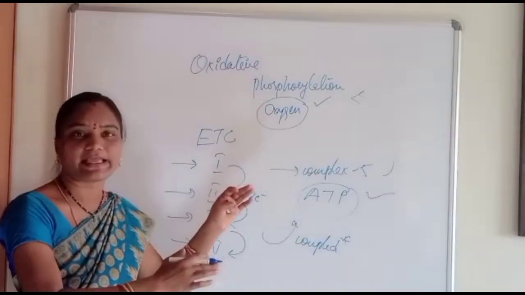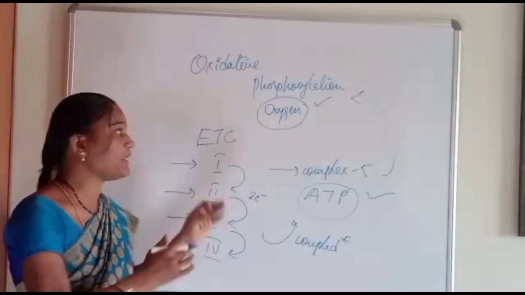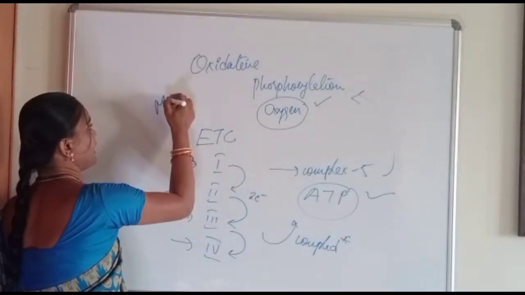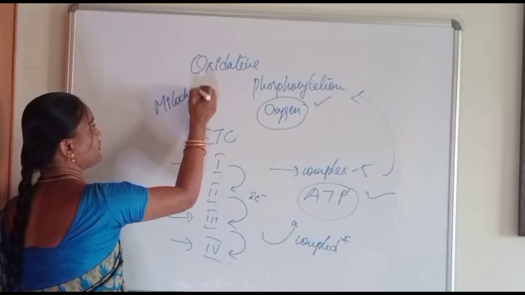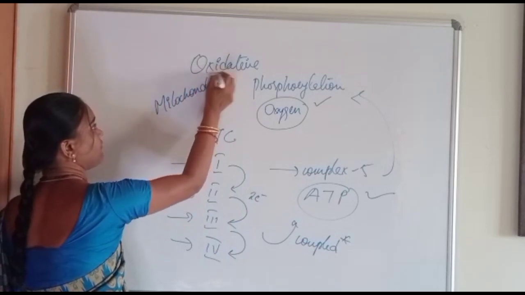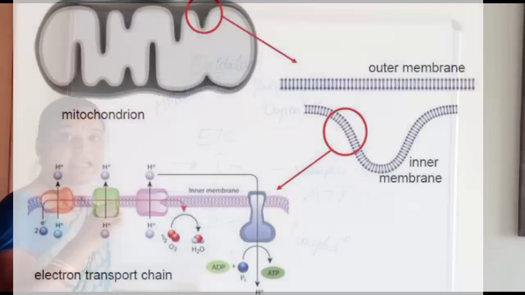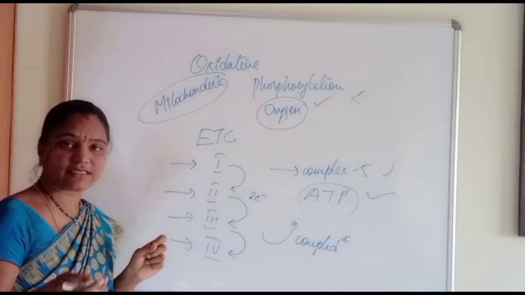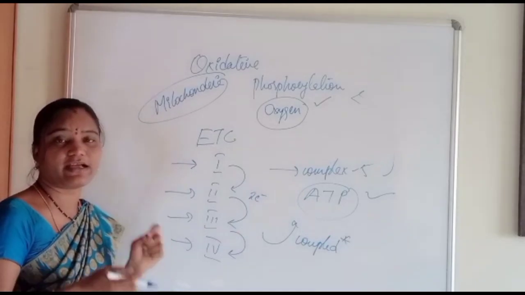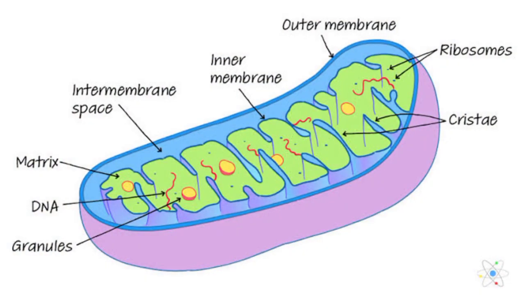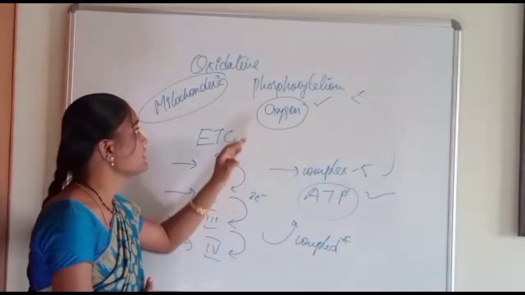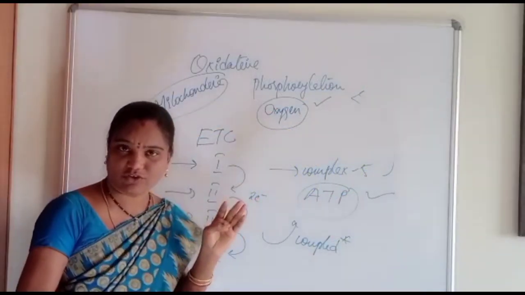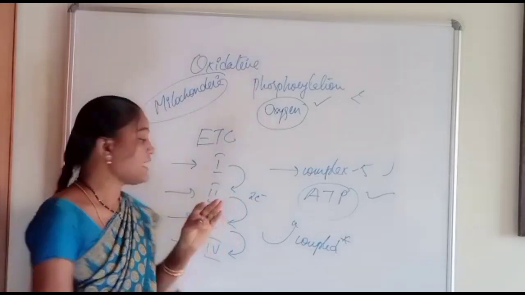So the whole mechanism is taking place in mitochondria. As you all know, mitochondria is termed the powerhouse of the cell, and hence energy is synthesized there. As we have already discussed the ultrastructure of mitochondria, there are 5 different compartments, and in the matrix oxidative phosphorylation will take place.